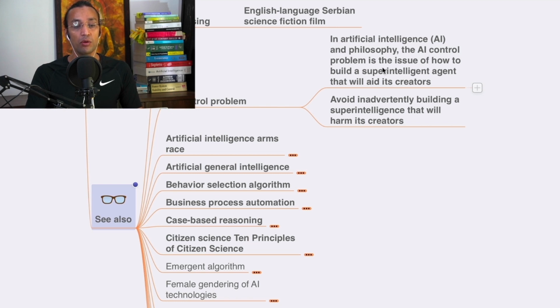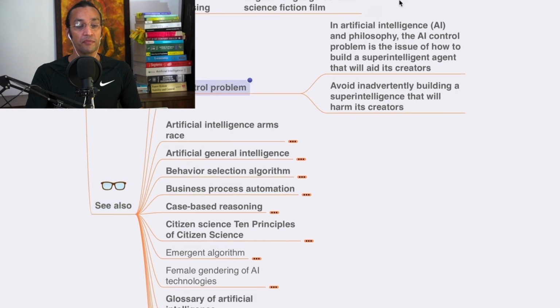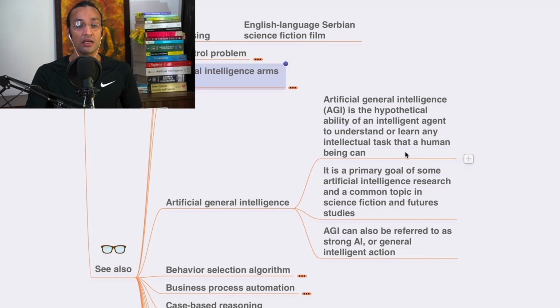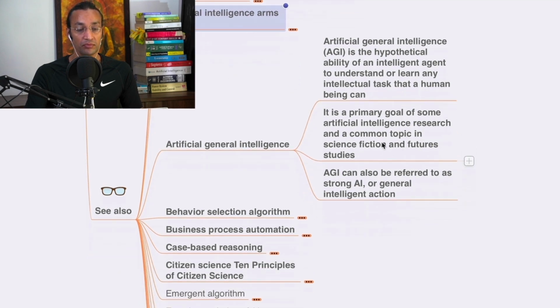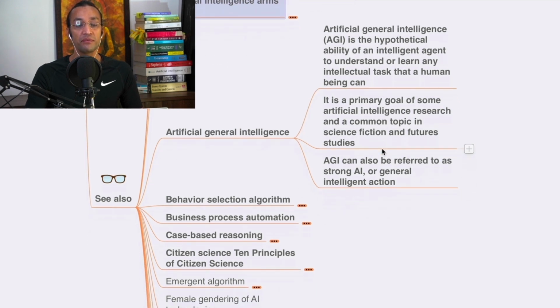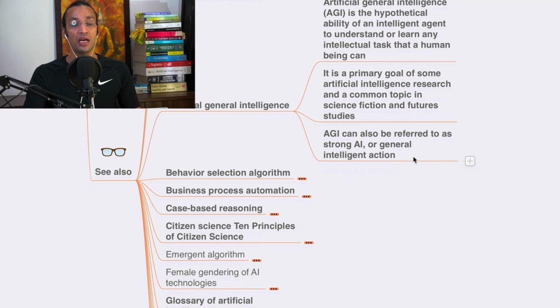The AI control problem is the issue of how to build a superintelligent agent that will aid its creators, and avoid inadvertently building a superintelligence that will harm its creators. It should learn any intellectual task that a human being can. It is primarily a goal of some artificial intelligence research and a common topic in science fiction and future studies. AGI can also be referred to as strong AI or general intelligent action.